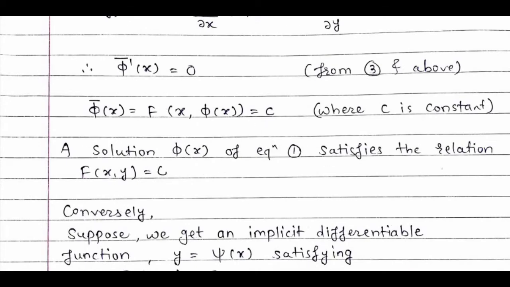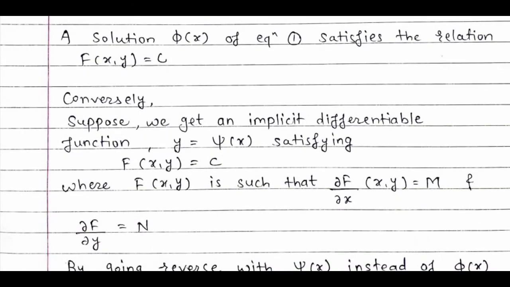Now we will take the converse part. Suppose we get an implicit differentiable function y equals psi(x) satisfying f(x,y) = c. Here implicit function means some function of y and x equals something else, and it does not lead directly to x, or x is not directly given in terms of y.